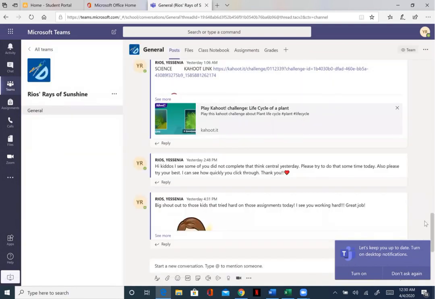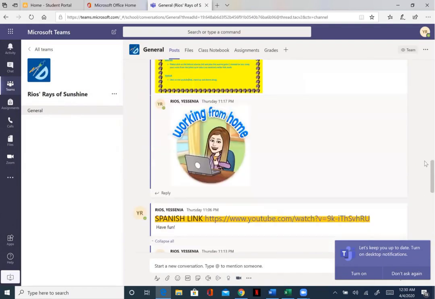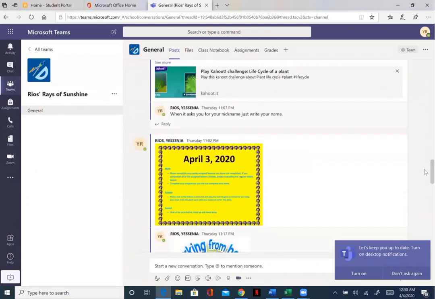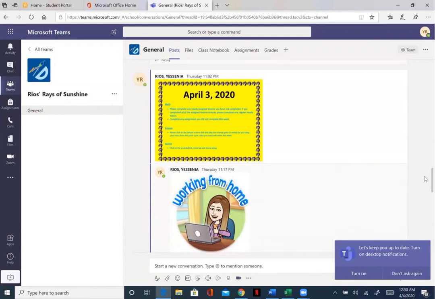Okay, so here you see that you have, it's almost like a Facebook page. You see everything that the teacher posts. The students do not post on here for the most part, okay? The teacher posts here. Every day you have an agenda. I know that Ms. Panzoa and Ms. Gonzalez have it in the way of a form. So every day the students click on the form and it gives them a to-do list. Within that to-do list, they see all of the assignments that they have, okay?